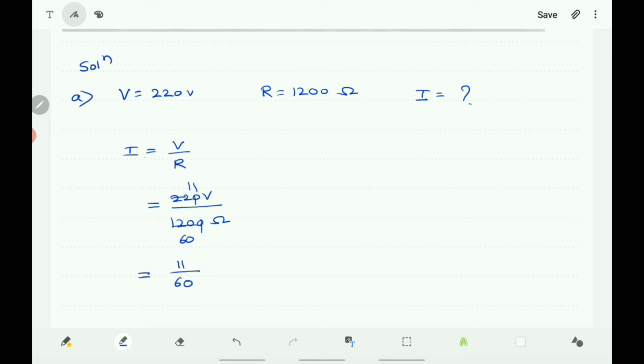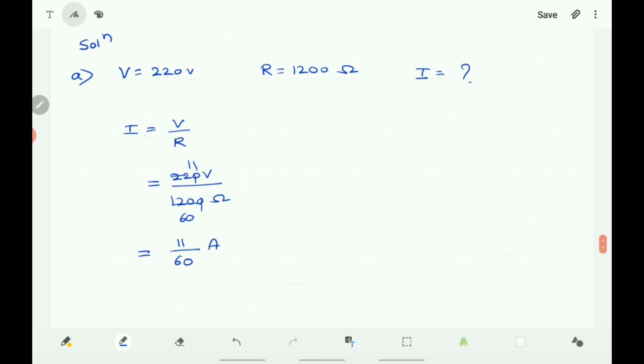60 amps. You can convert this into a decimal, 11 by 60, so it is 0.1, then 60 again it is 50, and you know that 6 eights are 48, so you can put 0 here.